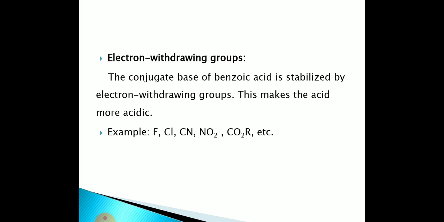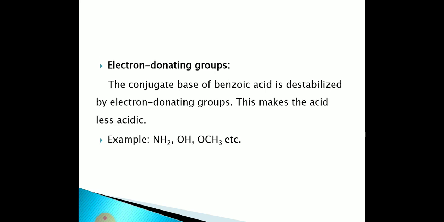The next is electron withdrawing group. The conjugate base of benzoic acid is stabilized by an electron withdrawing group. This makes the acid more acidic. This means an electron withdrawing group substituted on benzoic acid increases its acidity.